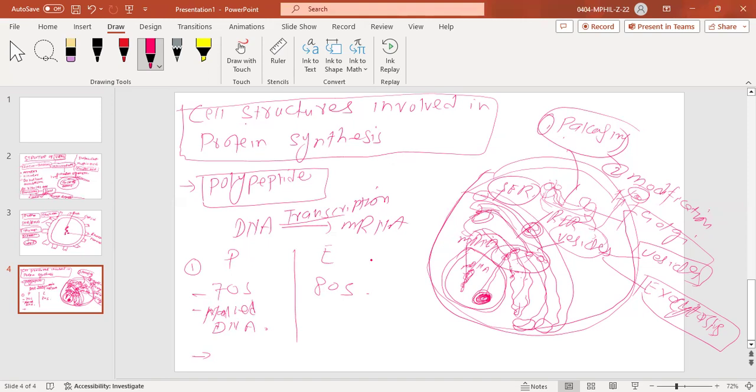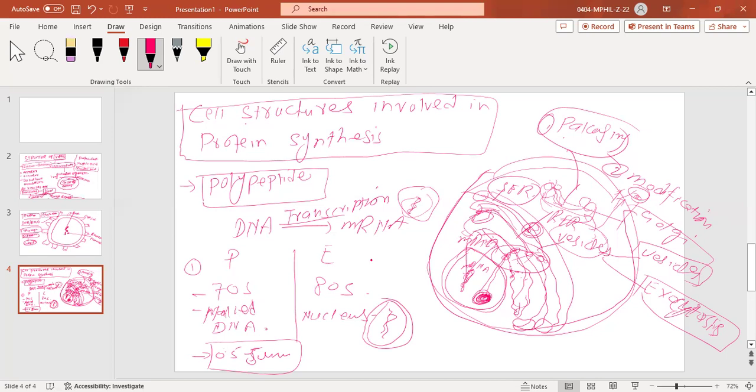Sir, size of the cell. Size of the cell. What was the major range? I think 0.5 to 5 micrometer. Yes, 0.5 to 5 micrometer is the range. Here on this side, you can say there is not naked DNA, but in this case, nucleus is present. DNA will be present inside of the nucleus. While in case of bacteria, normally DNA is spread outside in the cytoplasm, not enclosed in the nuclear membrane, but in eukaryotes it is enclosed in the nuclear membrane. This is the main difference between prokaryotes and eukaryotes.